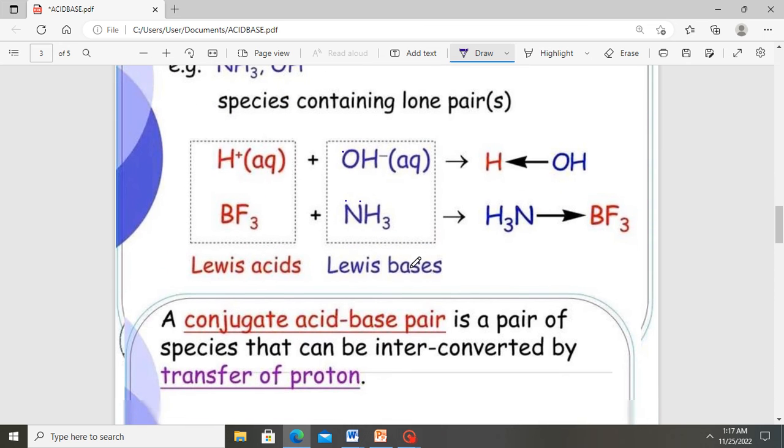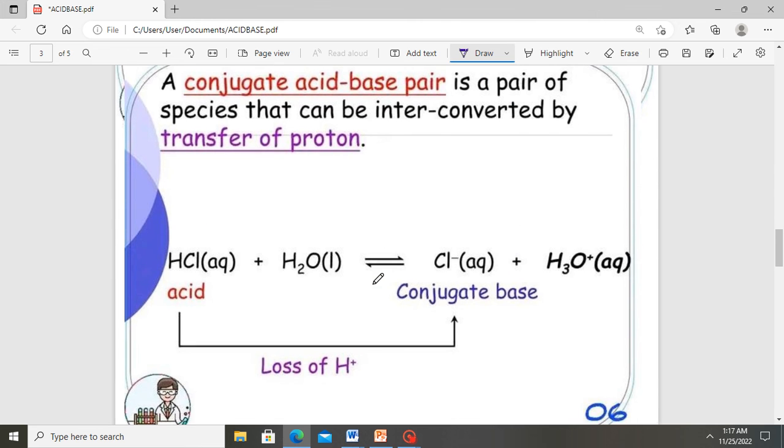So let's look at the concept of a conjugate acid-base pair. A conjugate acid or conjugate base is a compound formed when there is an interconversion of a proton between two compounds. So take this example: HCl plus water giving chloride ion plus a hydronium ion. This is a typical reaction between an acid and a base.